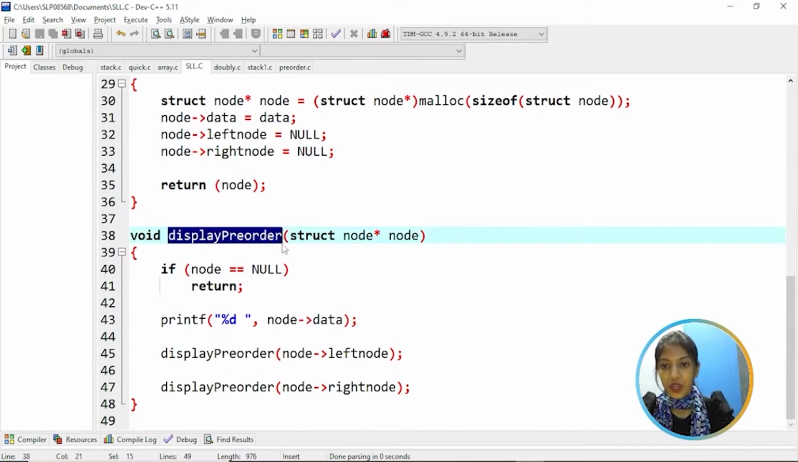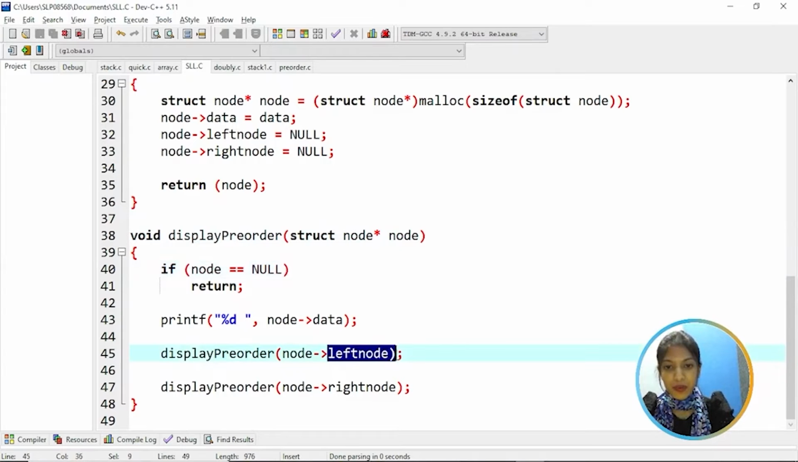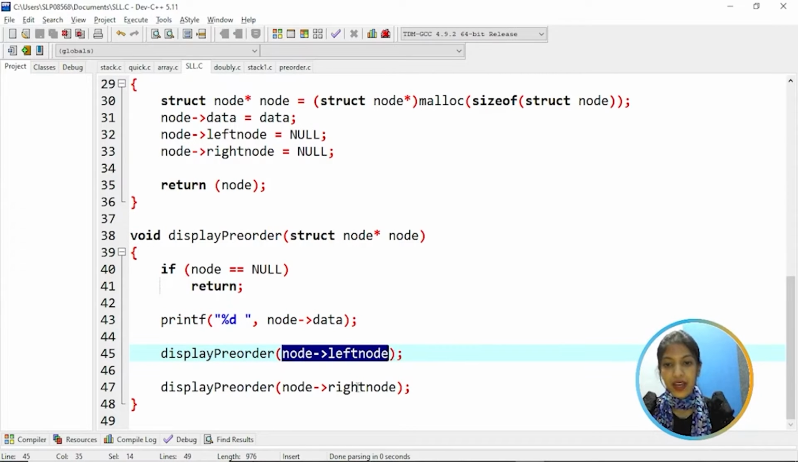Then coming to the display pre-order function, here it tells how to do the traversal, that is first the left node and then going to the right node. So it checks the condition. If node is equal to null, then return, else print the node data. So first, we are calling the display pre-order function for the left node first and then the right node.